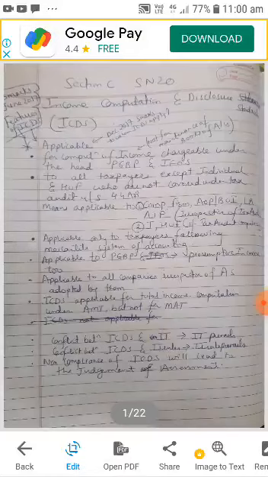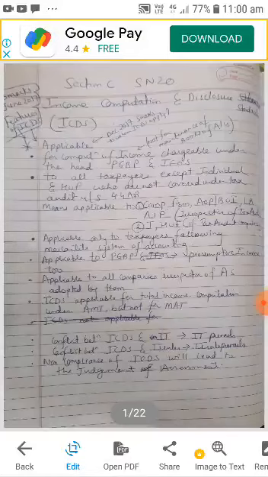Okay, let's start with the first point here, applicable. Now this particular ICDS is applicable to whom? This question was asked in June 2017 as features of ICDS. If the question comes as to whom the ICDS apply, that was asked in December 2017, you are going to write the same answer.